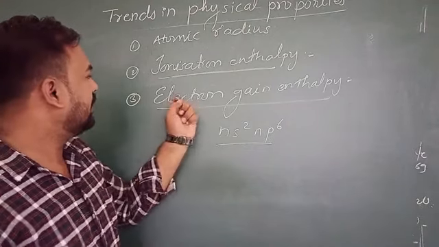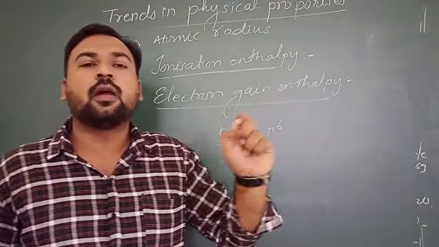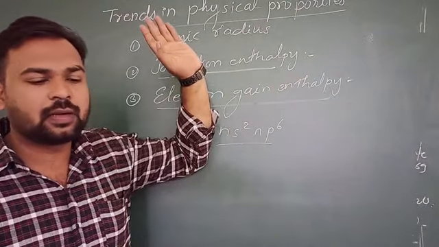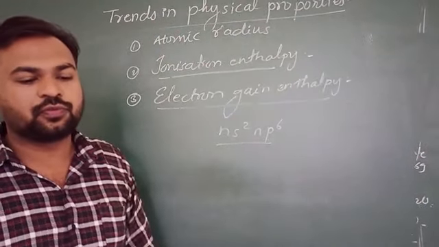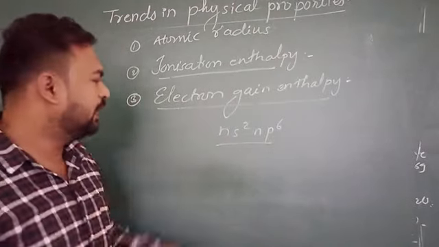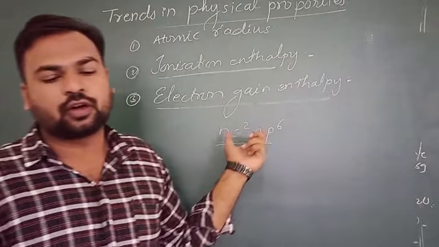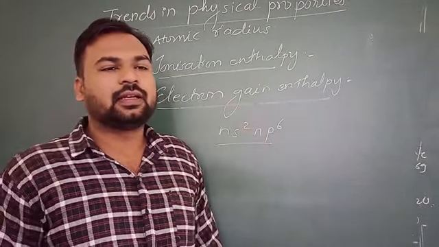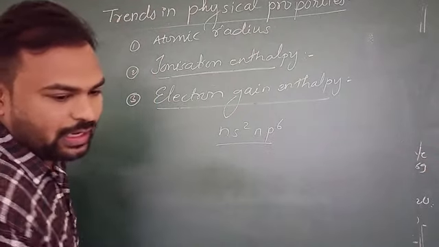So here electron gain enthalpies are high positive values, large positive values, because of the completely filled orbitals, because of the octet. Their values are positive and large. Then the next trend is melting point and boiling point.